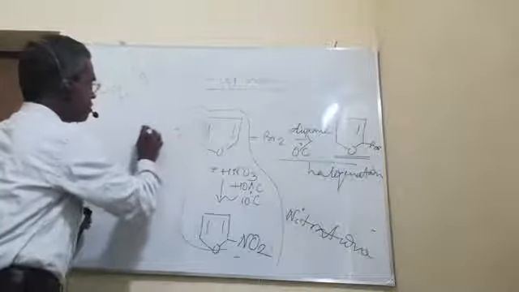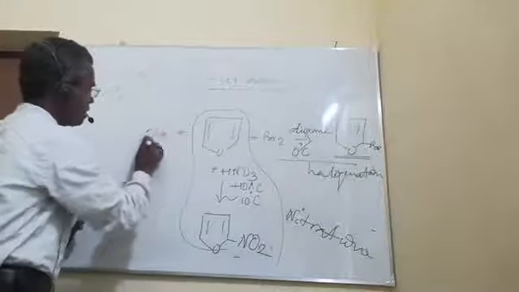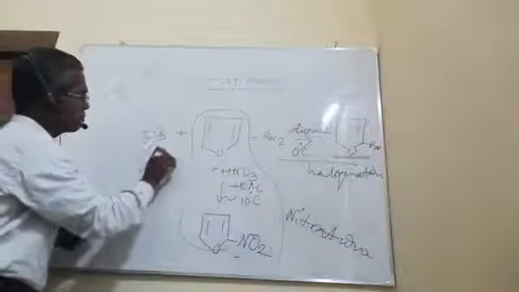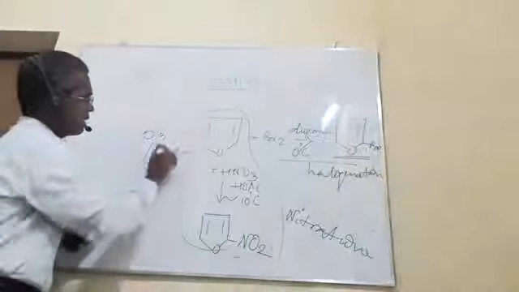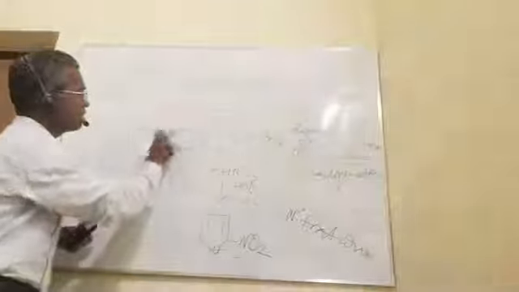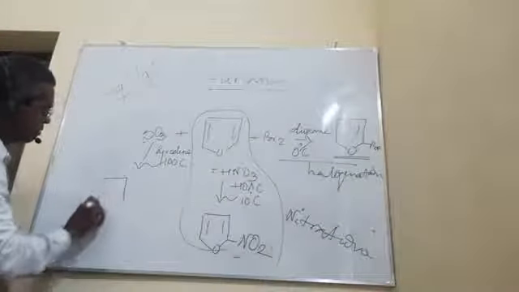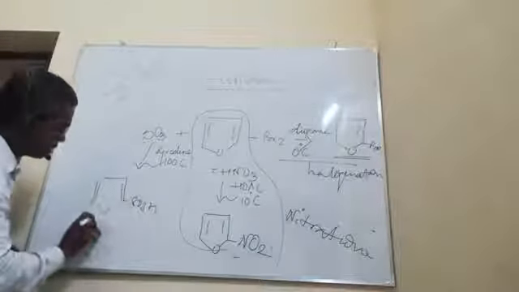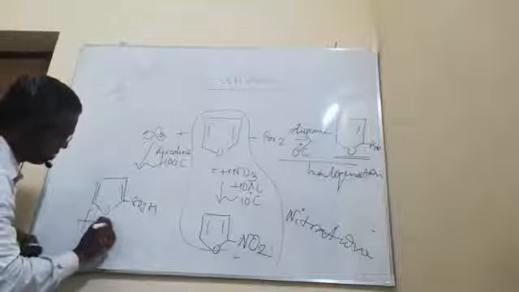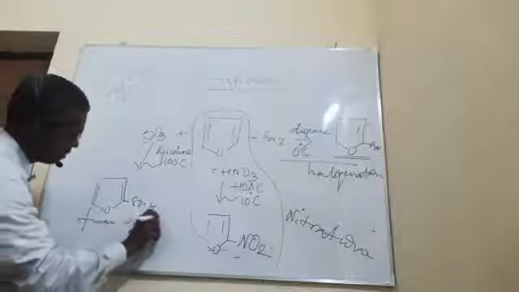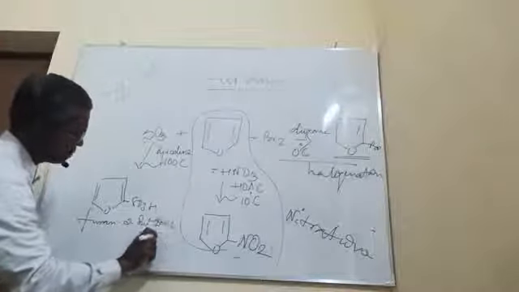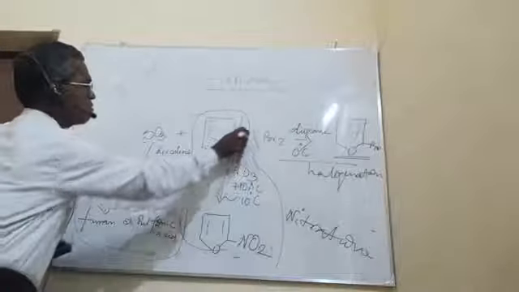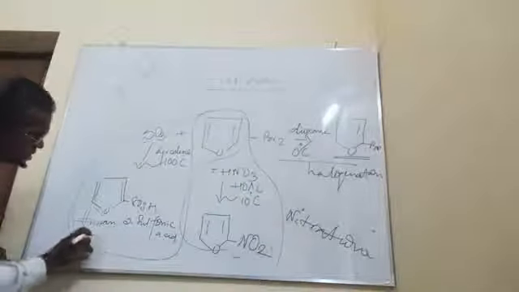Then the third reaction: use sulfur trioxide and pyridine at around 100 degrees Celsius. The furan will be converted into furan-2-sulfonic acid, SO3H. Furan 2-sulfonic acid is the product. This particular conversion is called sulfonation of furan. This is sulfonation.